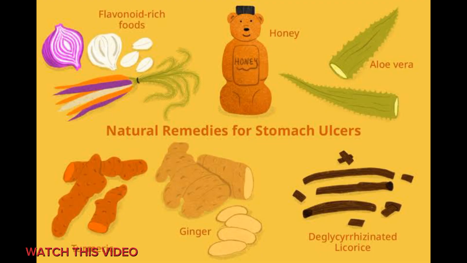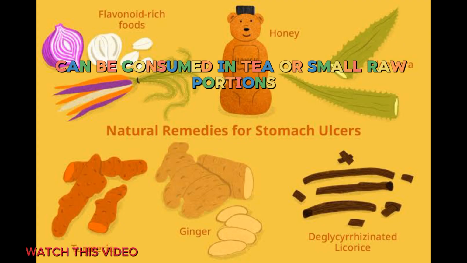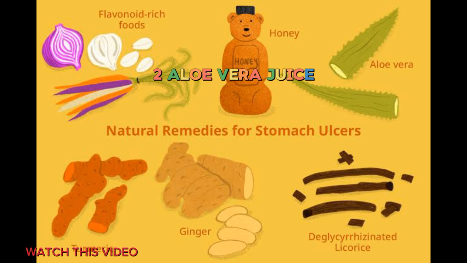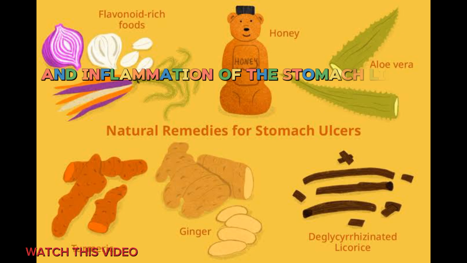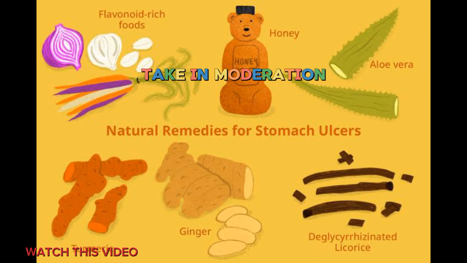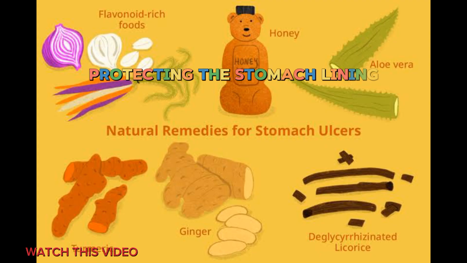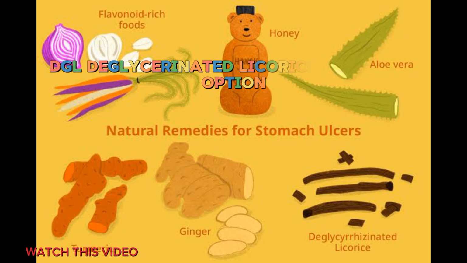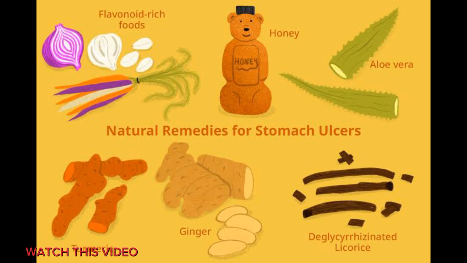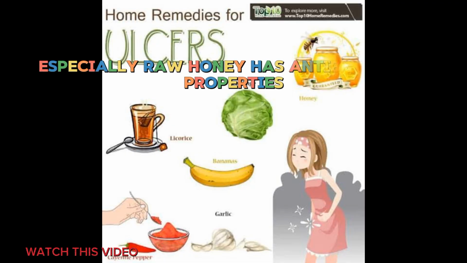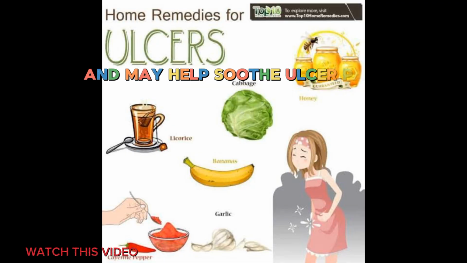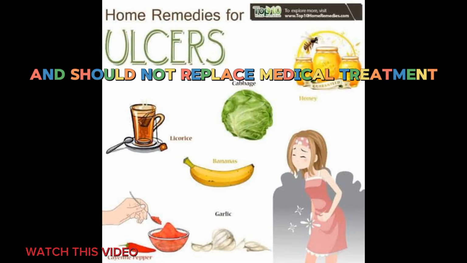Home remedies. 1. Ginger, known for its anti-nausea and anti-inflammatory properties, can be consumed in tea or small raw portions. 2. Aloe vera juice may reduce irritation and inflammation of the stomach lining. Take in moderation. 3. Licorice root may promote mucus production, protecting the stomach lining. DGL, deglycyrrhizinated licorice, is a safer option. 4. Honey, especially raw honey, has antibacterial properties and may help soothe ulcer pain. Note: home remedies are supportive and should not replace medical treatment.